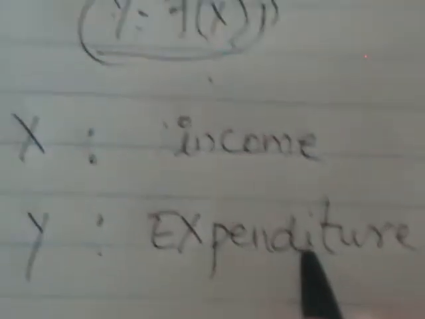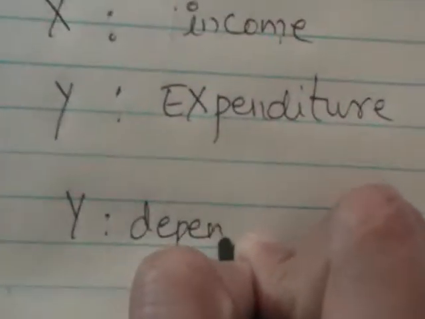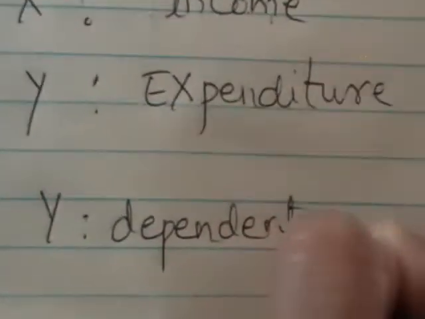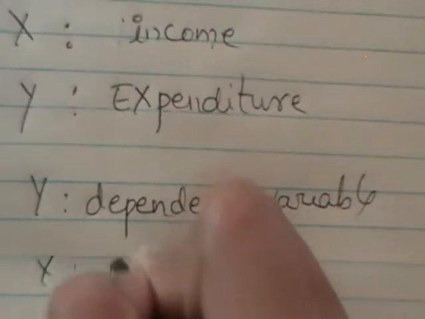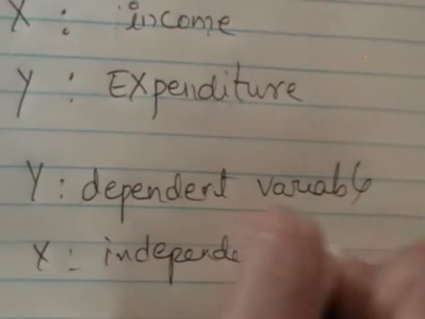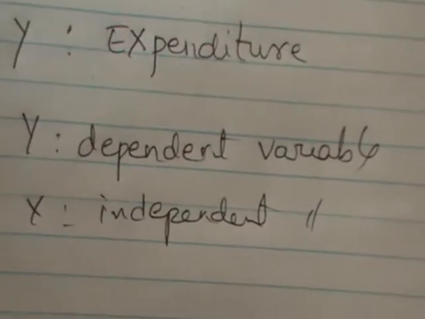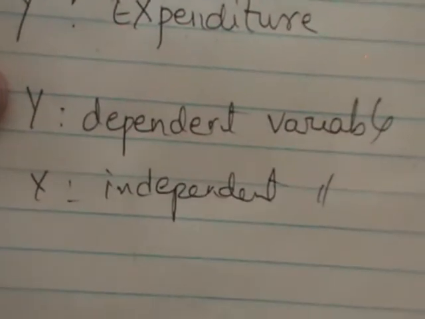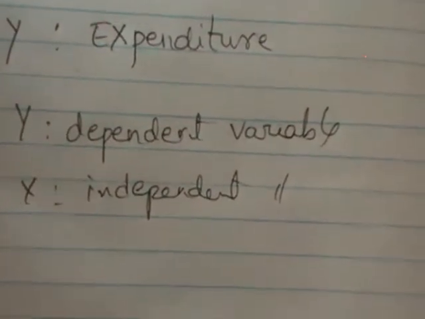Clearly, expenditure is dependent on income, so y is called the dependent variable and x is called the independent variable. Whenever a variable depends on the other variable, the one which depends is called the dependent variable and the other is called the independent variable.